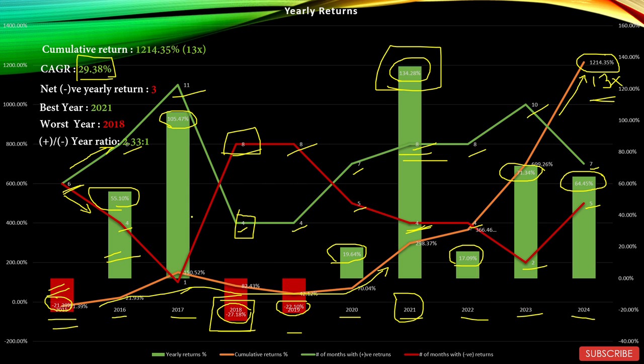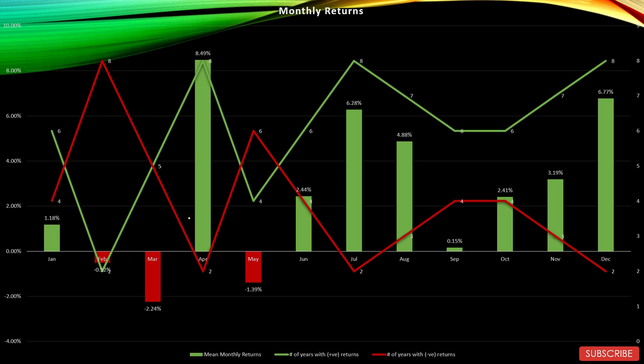And positive to negative year ratio is 2.33 to 1, which is 2.33 positive years against every negative year over the last 10 years. Let's see the monthly returns graph. So this is the monthly returns graph. The green bars here show the positive mean monthly returns, whereas the red bars show the negative mean monthly returns. The red lines over here show the number of years with negative returns, whereas the green lines show the number of years with positive returns. So let's see.